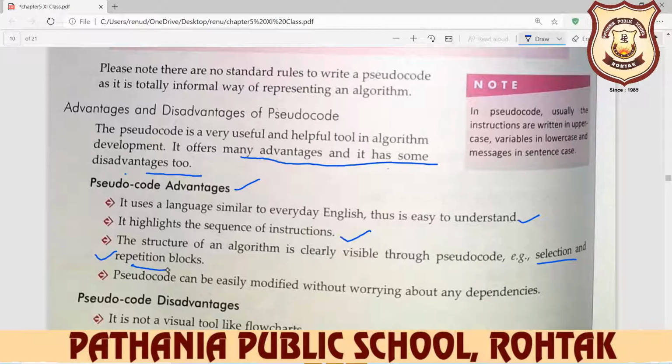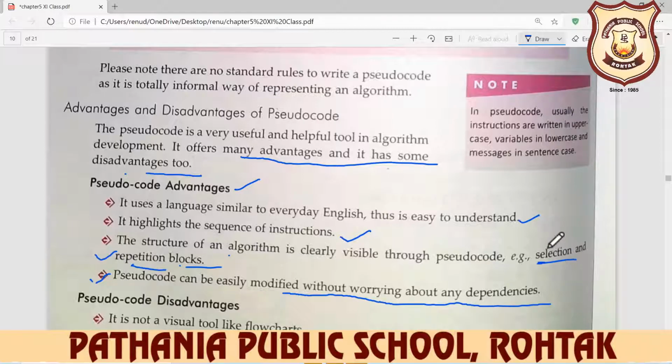Selection means, like the example previously, a greater than b, this is your selection. And looping, for example, we want to display counting of 1 to 10, so this is your repetition block. Pseudocode can be easily modified without worrying about any discrepancy. Pseudocode is a very simple, informal language, so you can modify it easily, you can understand it easily, you can write it easily.